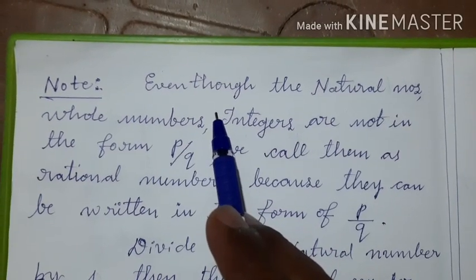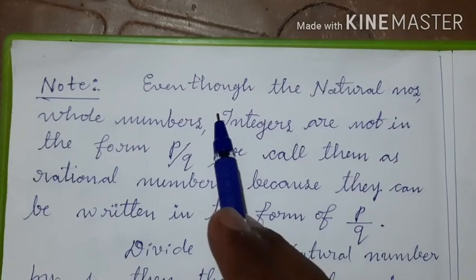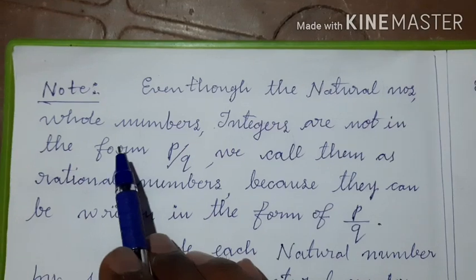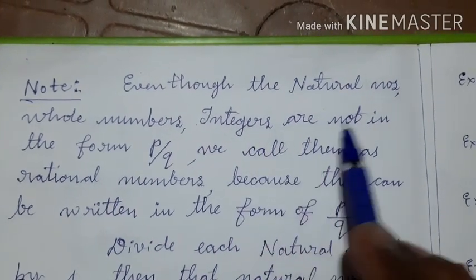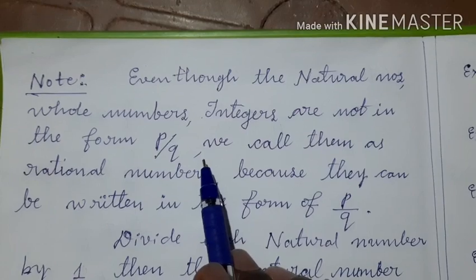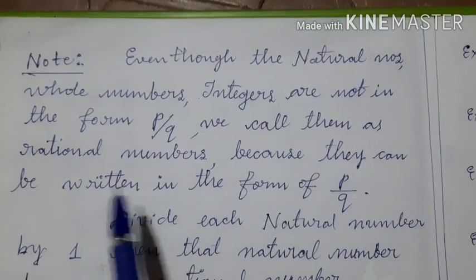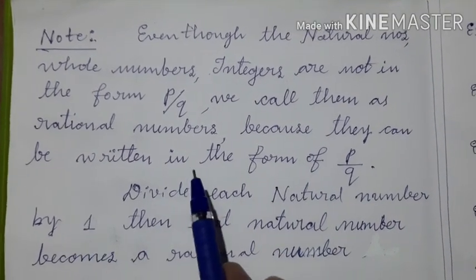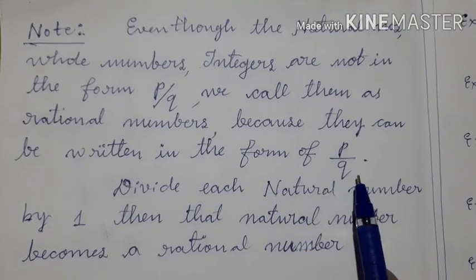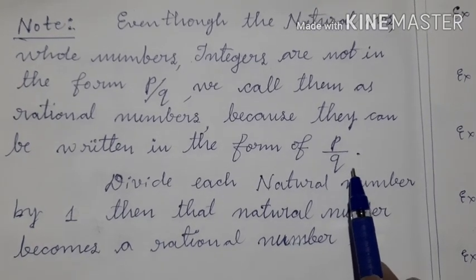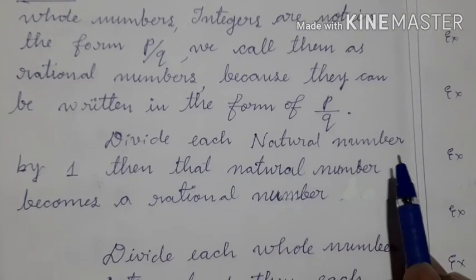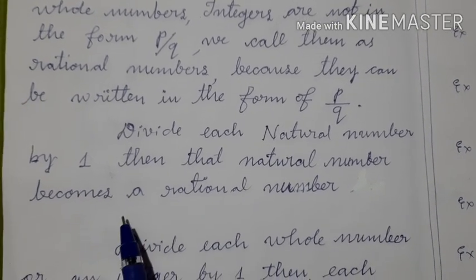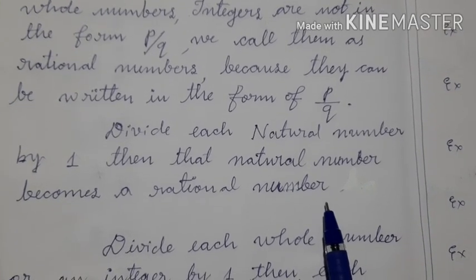Let us learn some interesting properties about the numbers. Even though the natural numbers, whole numbers, integers are not in the form of p by q, we call them as rational numbers because they can be written in the form of p by q. Okay? How? Divide each natural number by 1. Then that natural number becomes a rational number.